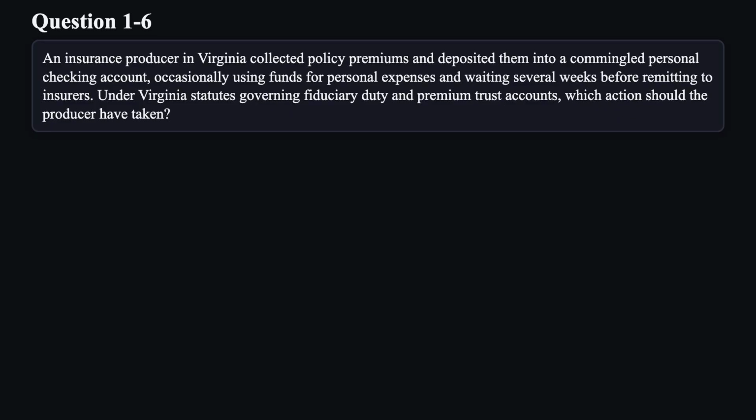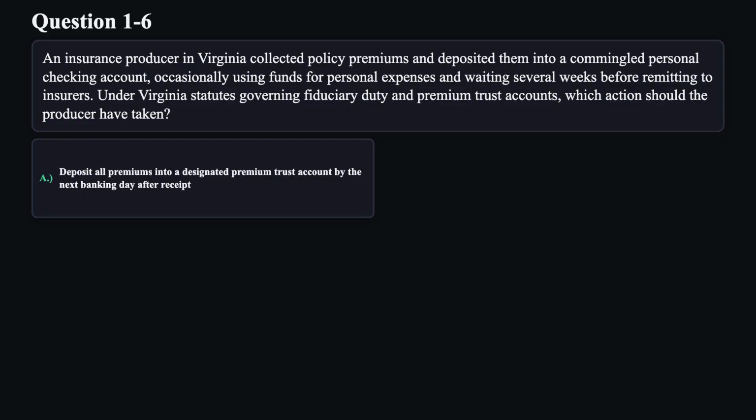Question 6. An insurance producer in Virginia collected policy premiums and deposited them into a commingled personal checking account, occasionally using funds for personal expenses and waiting several weeks before remitting to insurers. Under Virginia statutes governing fiduciary duty and premium trust accounts, which action should the producer have taken?